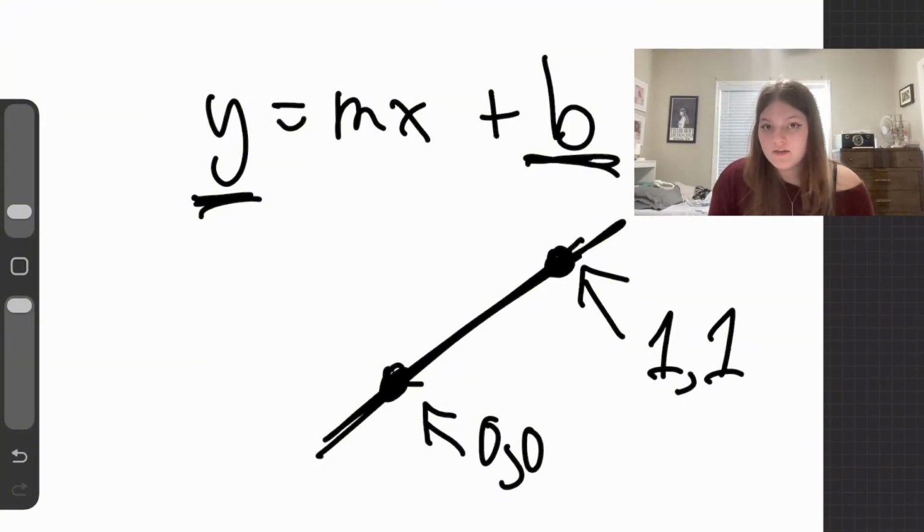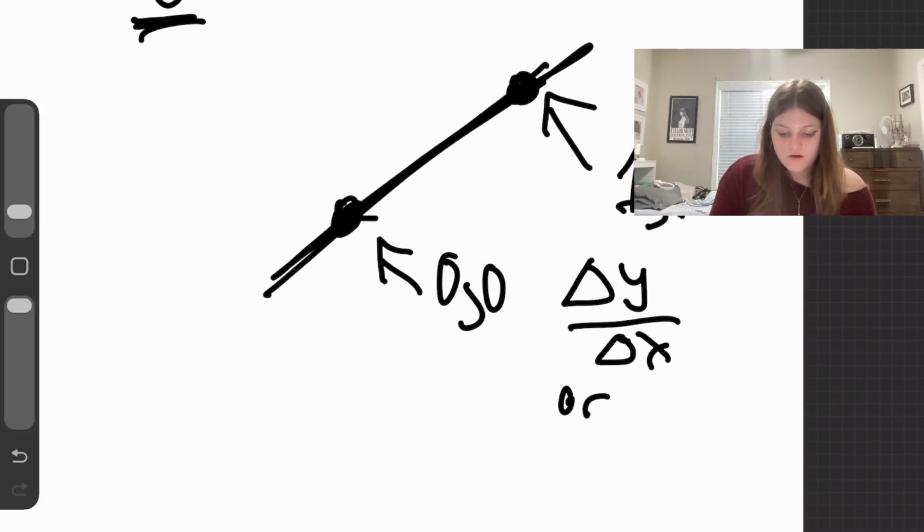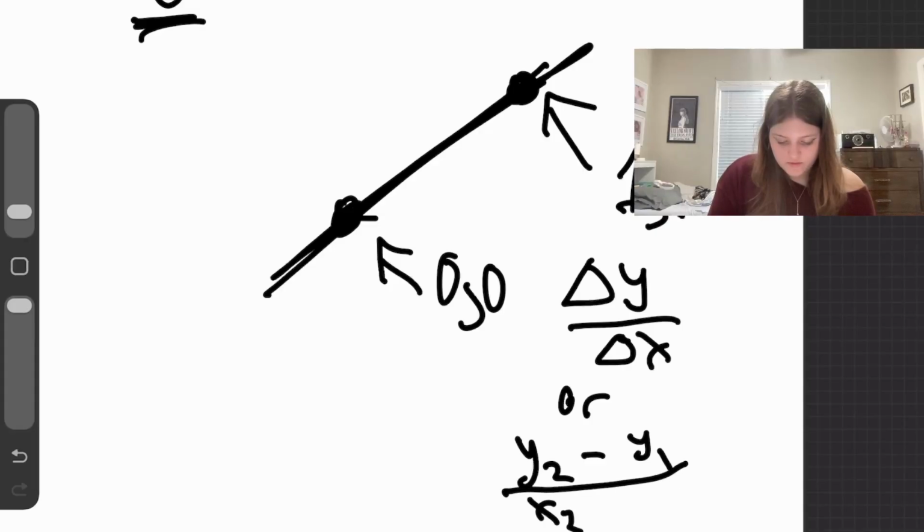If I want to calculate the slope of the line, I do delta y over delta x, or y2 minus y1 over x2 minus x1. It doesn't matter which one is 1 and 2, it just matters that you use the same point as 1 and 2. So I can't use 1 for my y and then 0 for my x for y2 and x2. It has to be 1 for both. So then if I plug that in, I get 1 minus 0 over 1 minus 0, 1 over 1, so our slope would be 1.